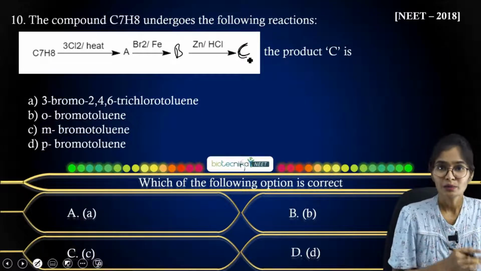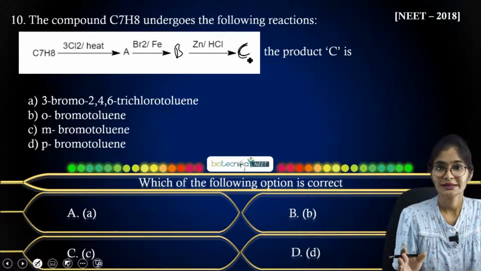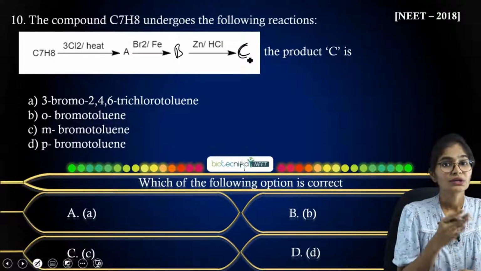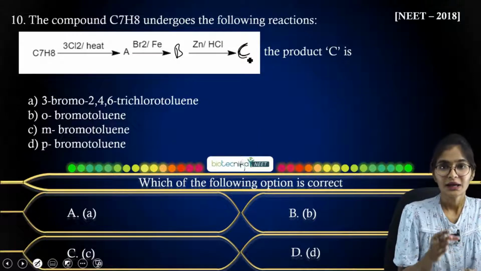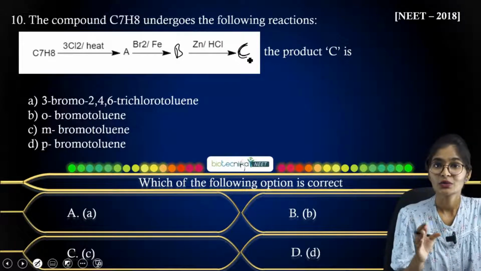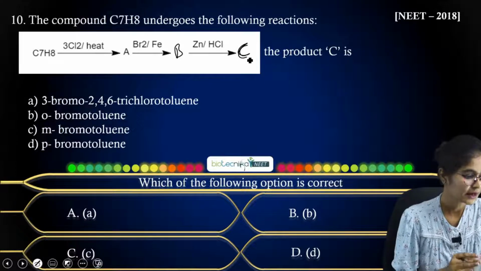Now take toluene and treat with 3Cl2 and heat it, you will get one product, that is A product. Then that A product you are going to treat with Br2 in Fe and you will get the product B. That product B you have to treat with zinc over HCl, that is reduction reaction, and what product you will get? Just let me know the answer here.